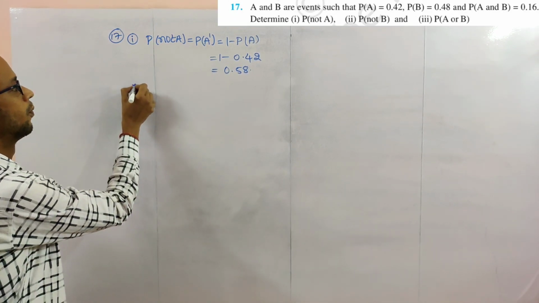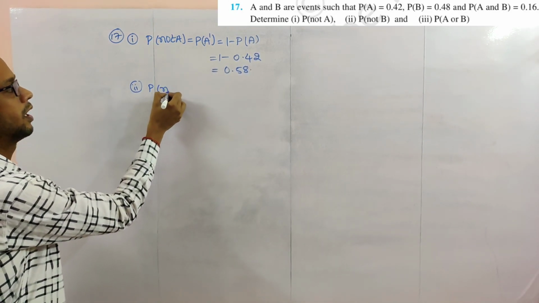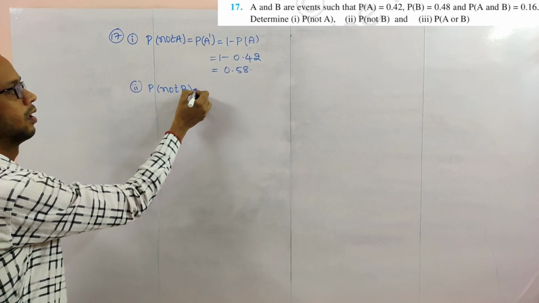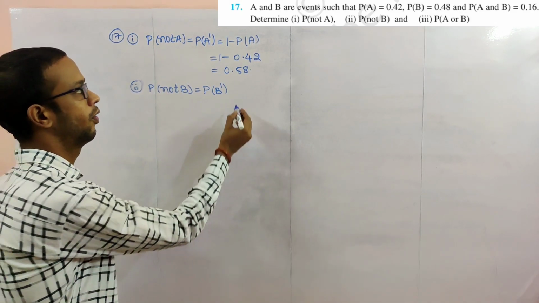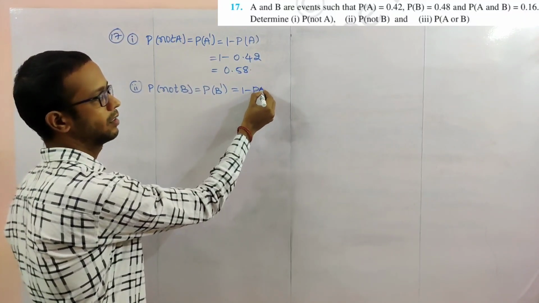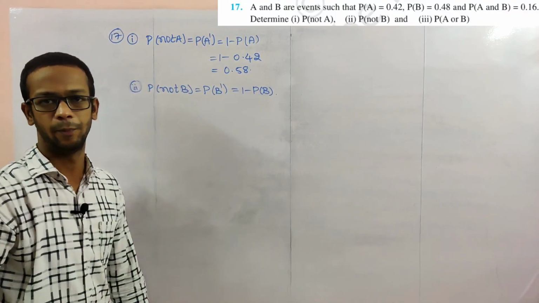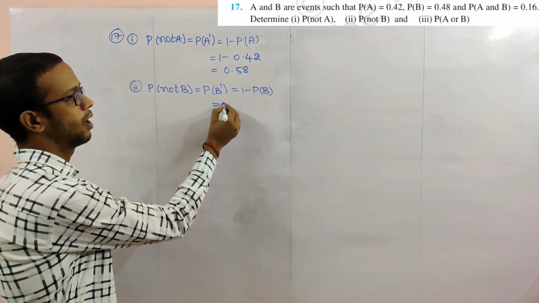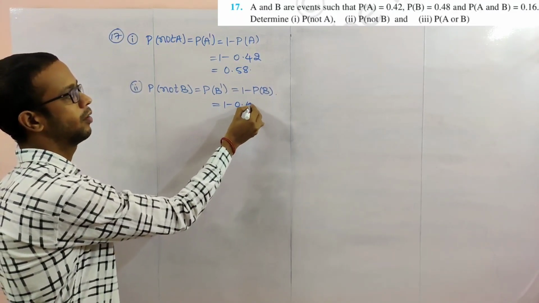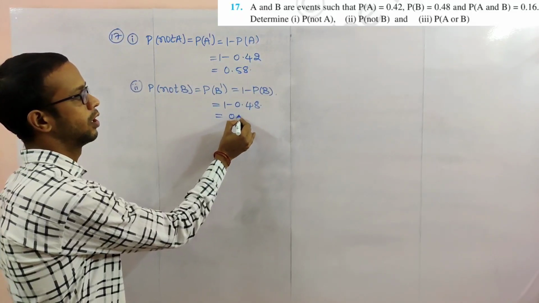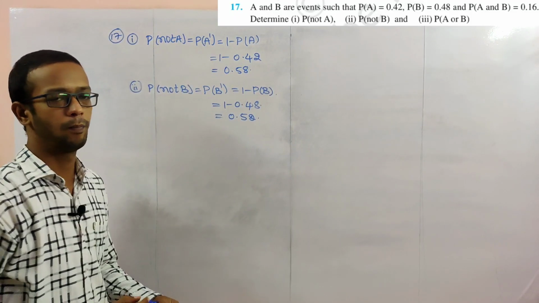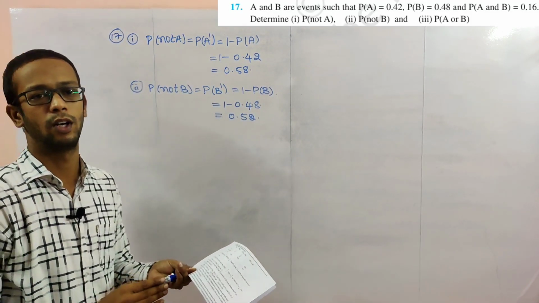Next, number 2, probability of not B. Not B is nothing but P of B dash. P of B dash is 1 minus P of B. So 1 minus 0.48 as given in the question. So now 0.52 is the not B probability.